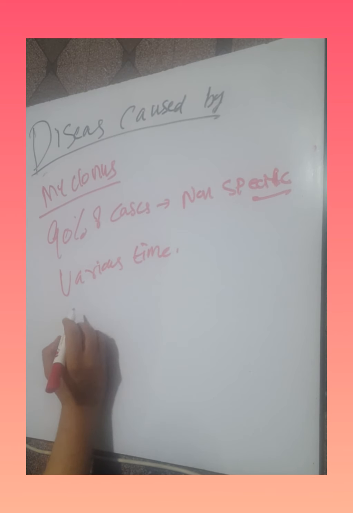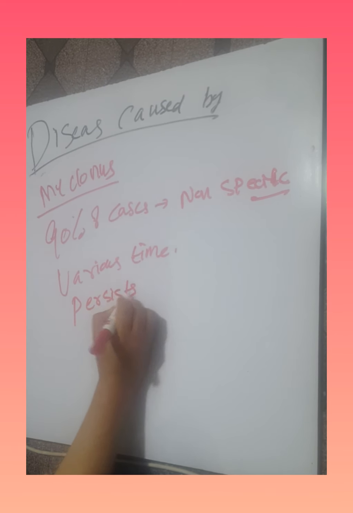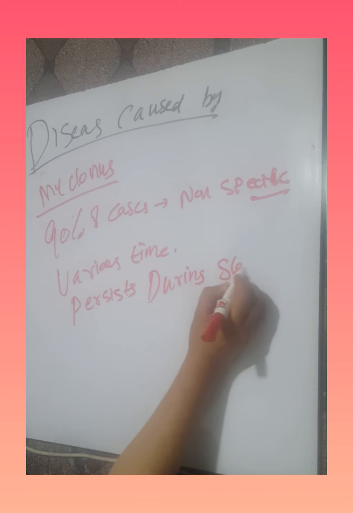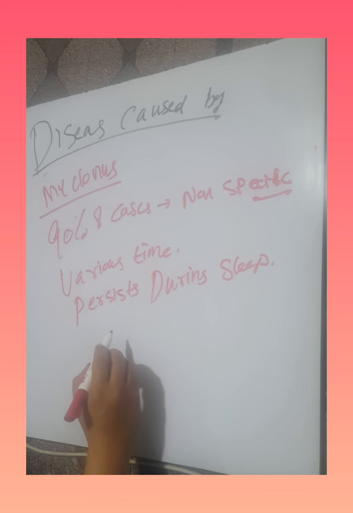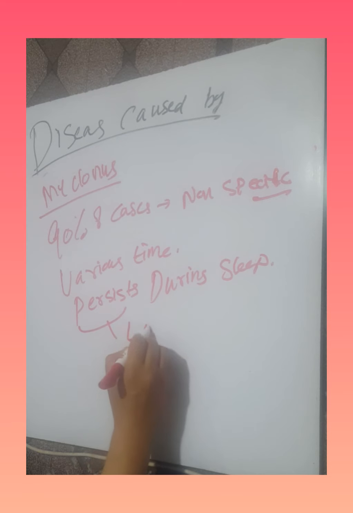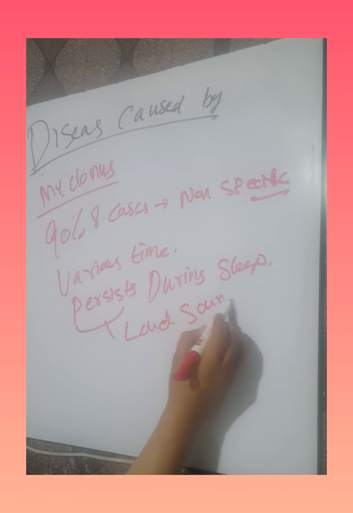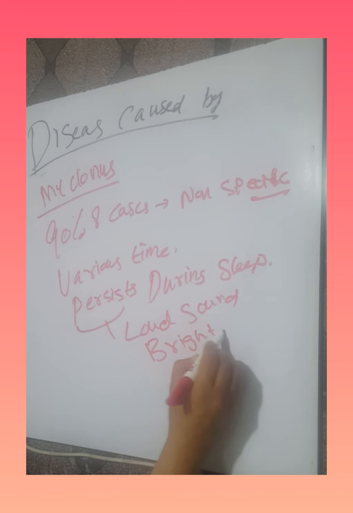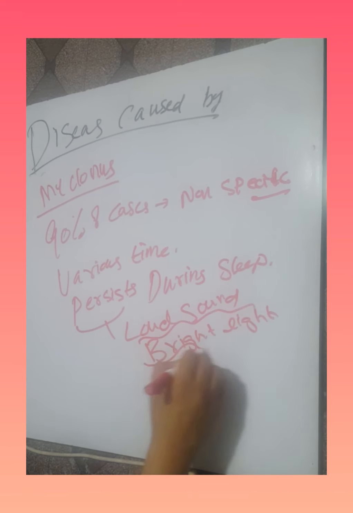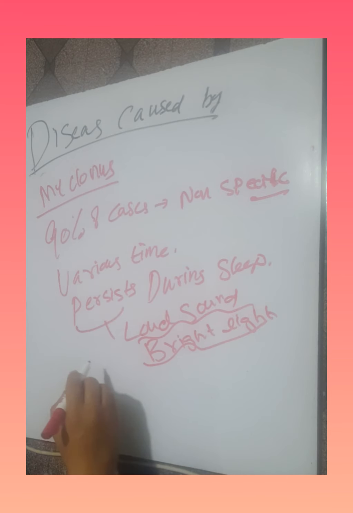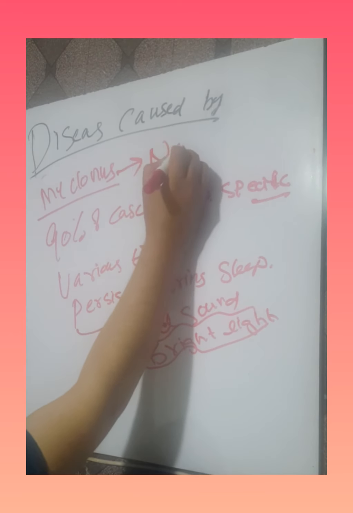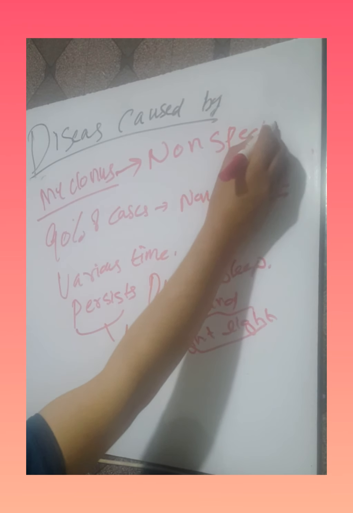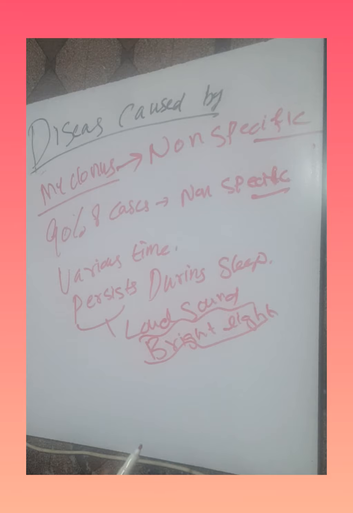Myoclonus persists during sleep. It is induced by loud sound or bright light. Loud sound and bright light can induce this myoclonus. But this myoclonus is not specific, nor does it confirm Jakob disease. It may also occur in other diseases; it is a non-specific symptom.